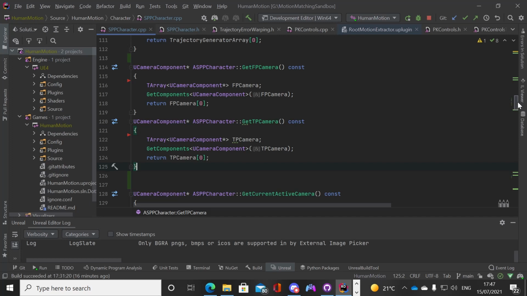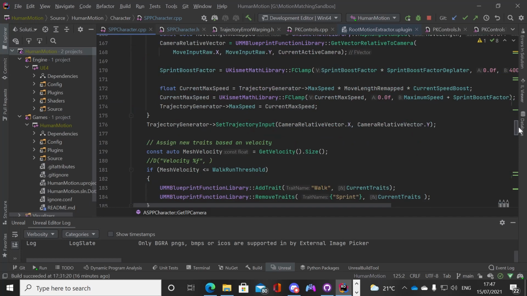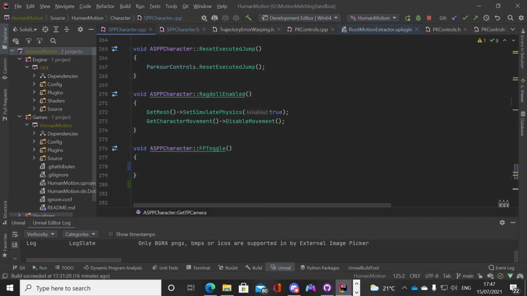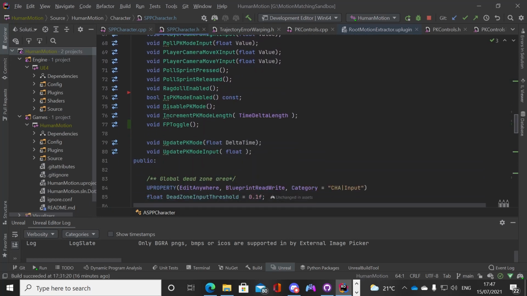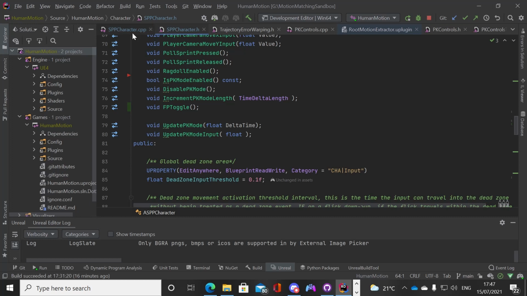We then want to set them active in the toggle. Yeah, that's the one. Okay, so now in the toggle method, we want to set the first person camera to be active, and the third person camera to be deactive. So here, there we go. What I haven't done is I haven't checked first if it's active or not.